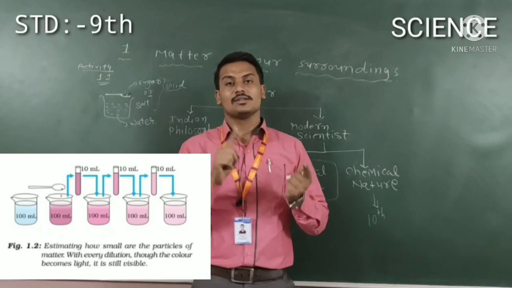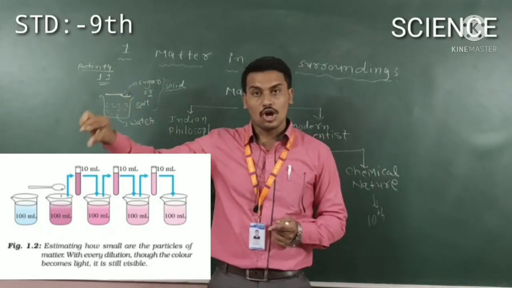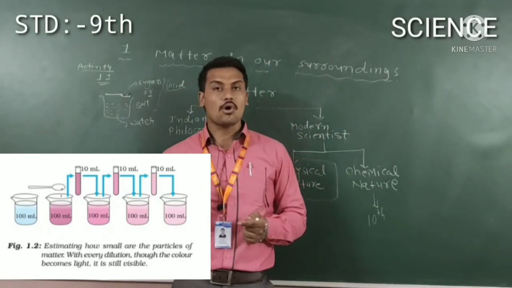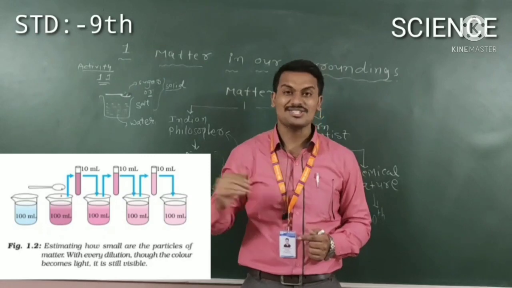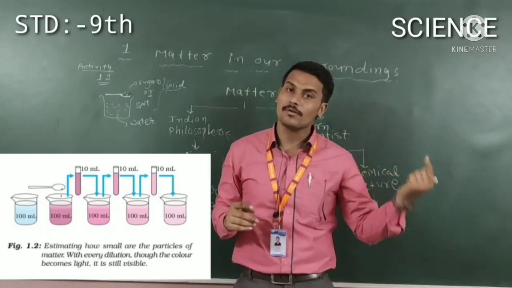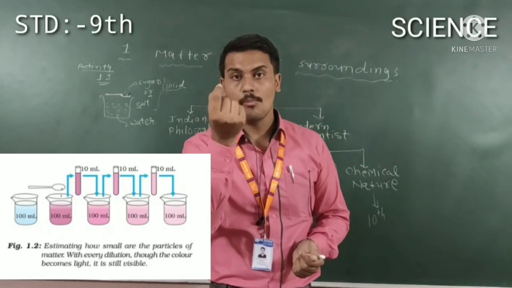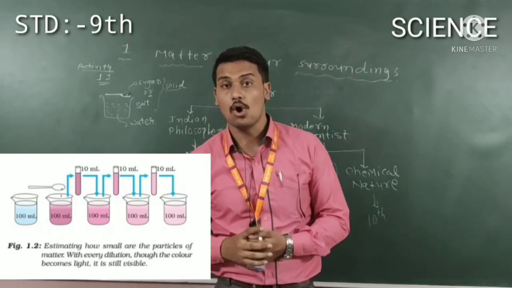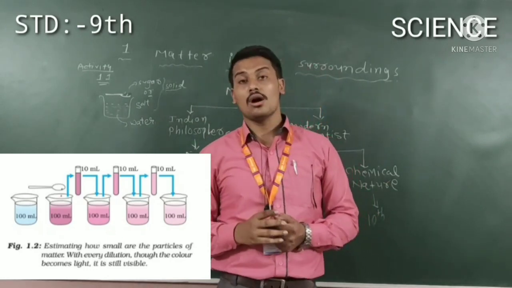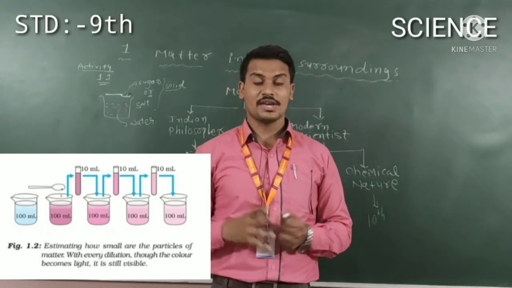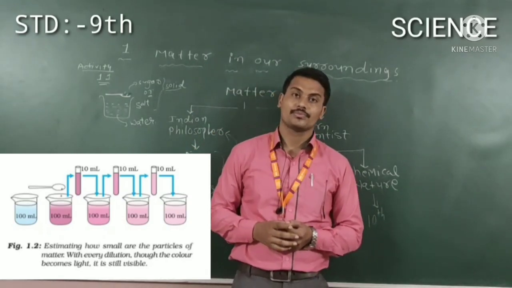Now you again do the same activity. You take 10 ml of that third beaker and put it into a fourth one. So the color of that particular water is much lighter compared to beaker number 1. So only one particle of potassium permanganate can spoil 1000 liters of water. So we cannot imagine the size of that particular particle.